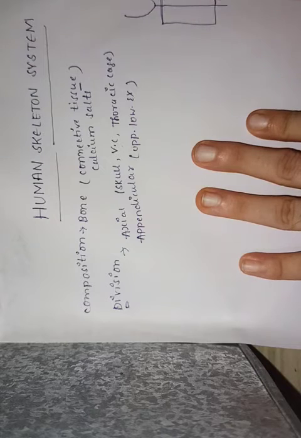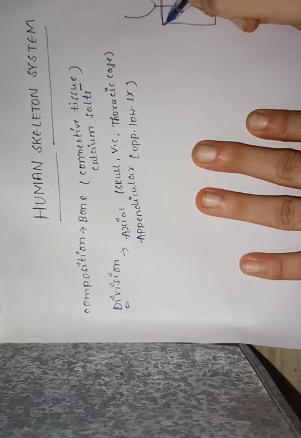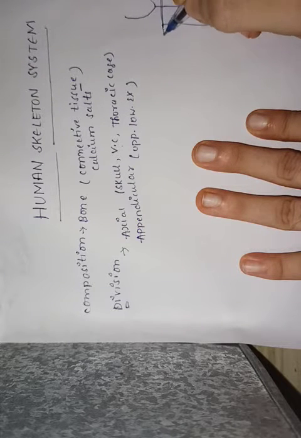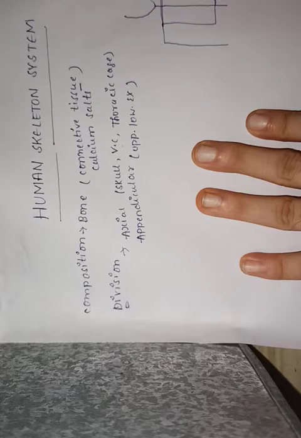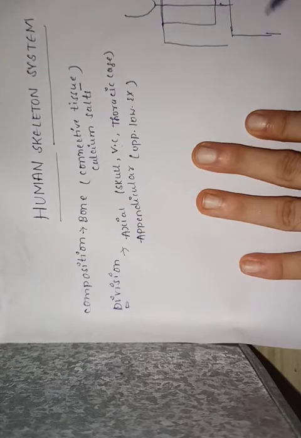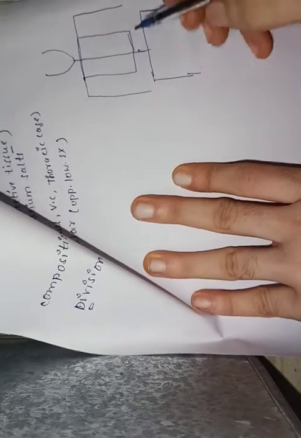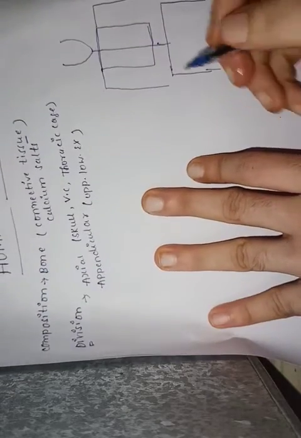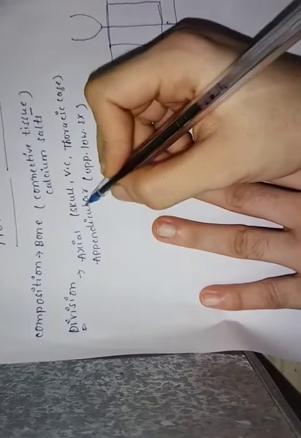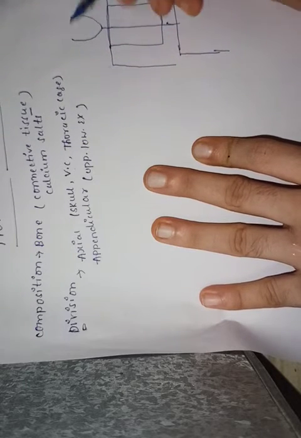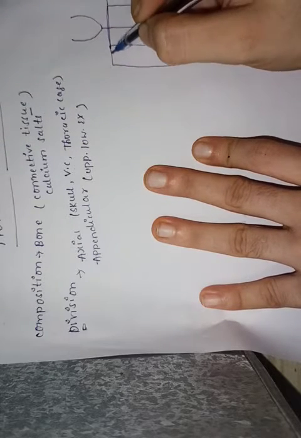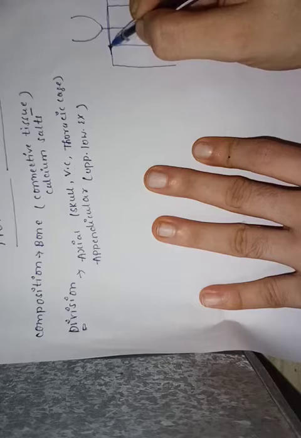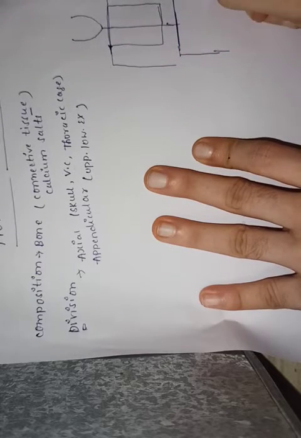Coming to appendicular skeletal system, upper extremity and lower extremity come under appendicular skeletal system. Our appendicular system is attached to the axial skeletal system with the help of shoulder girdle and pelvic girdle.